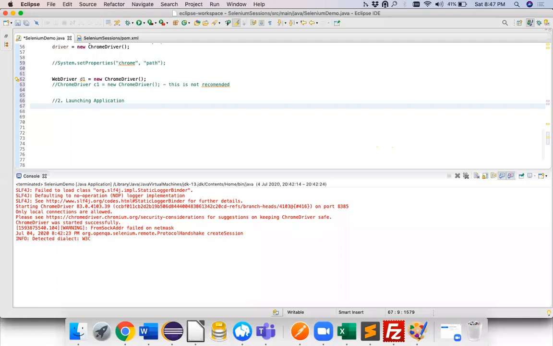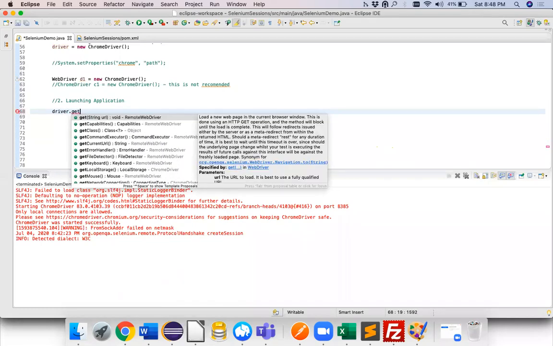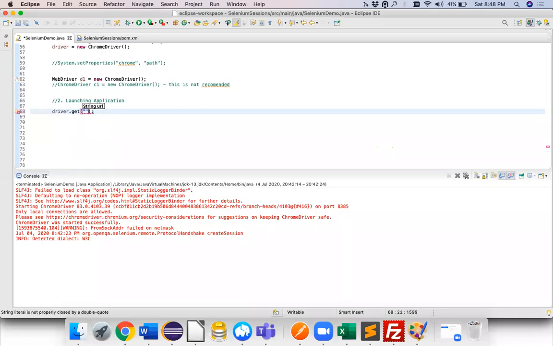Now, how do you launch your application? You already have your reference variable driver. You have your object, right? Going forward, you won't be opening the browser each and every time. You already have the Chrome browser. Now you'll use that particular variable. So I'll say driver dot get, which I guess most of the people know and are quite comfortable with.